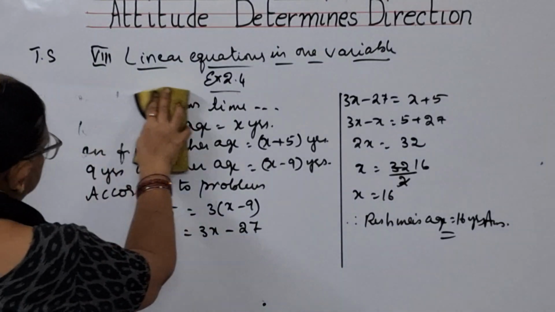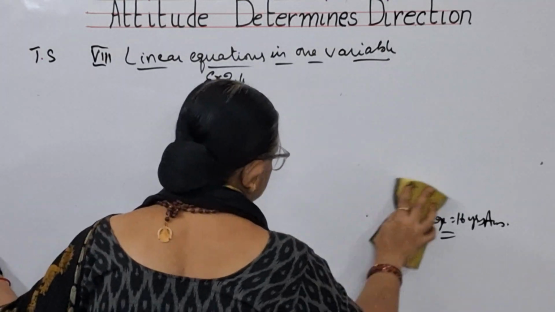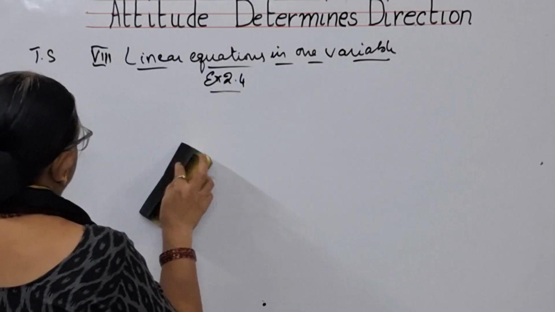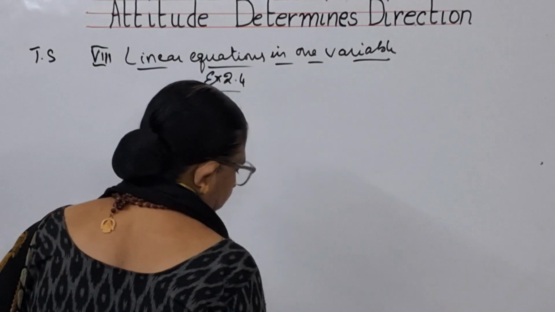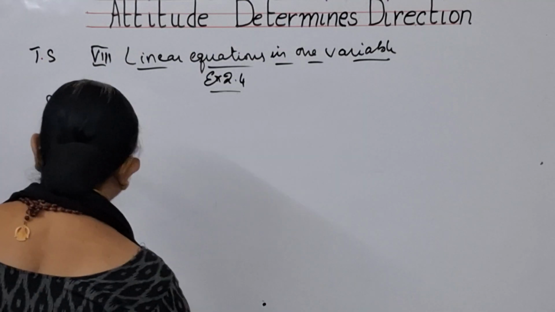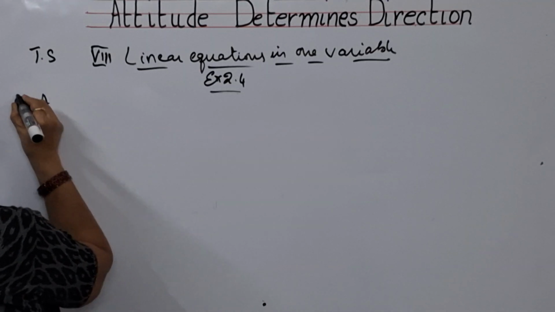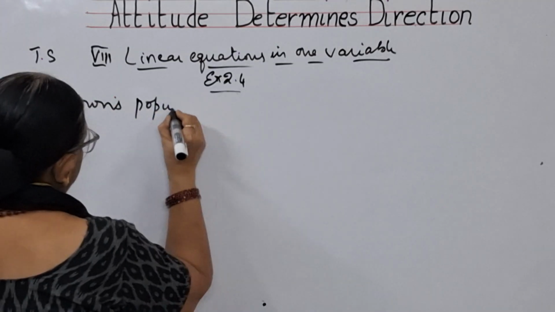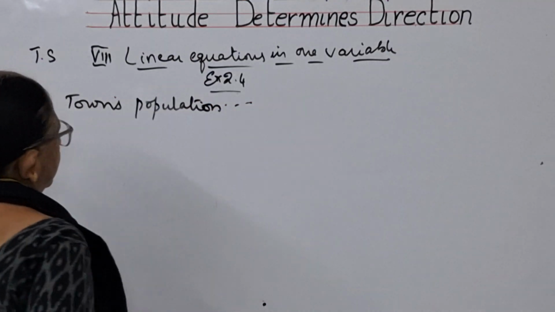Now, we will see the 8th problem. A town's population. The problem is the 8th one. A town's population. It goes on like this.